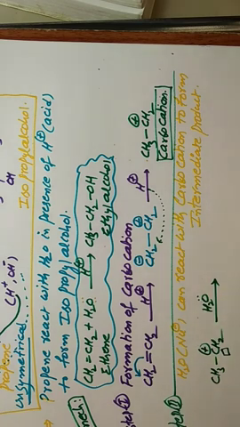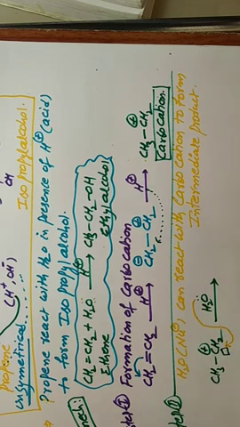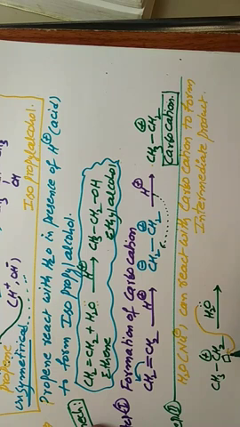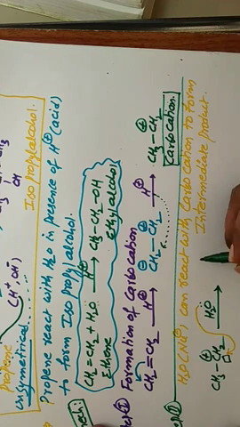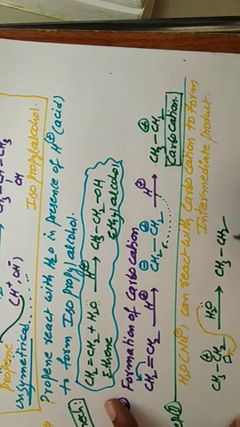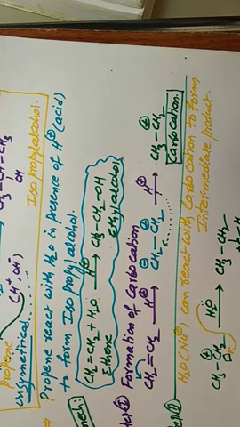So this lone pair of electrons of H2O is donated to this carbon. Oxygen donates the lone pair of electrons, so oxygen gets positive charge. Then CH3 bond CH2 bond, between carbon and oxygen one bond, and oxygen gets plus. So this is the intermediate product.